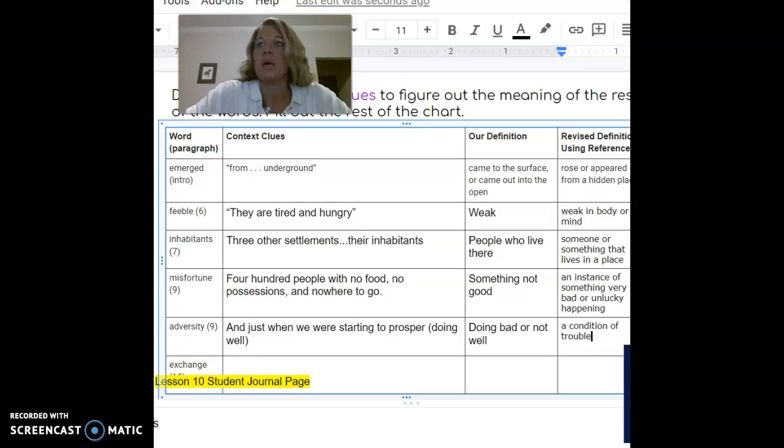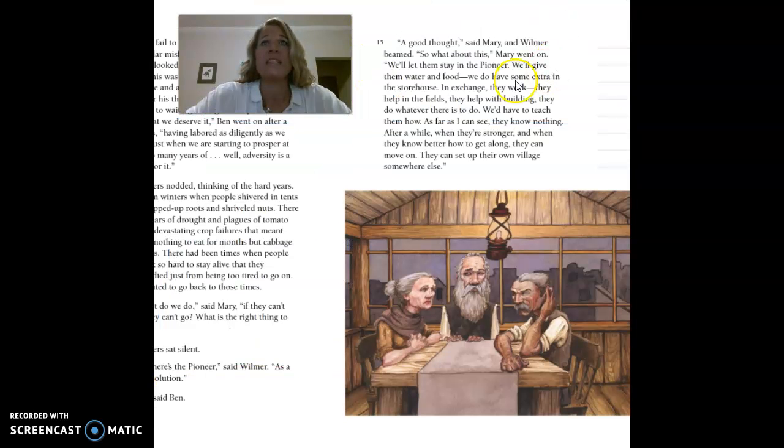A condition of trouble. And then we're down to our last word, which is exchange, in paragraph 15. "A good thought," said Mary, and Wilmer beamed. "So what about this?" Mary went on. "We'll let them stay in the Pioneer. We'll give them water and food. We do have some extra in the storehouse. In exchange, they work. They help us in the fields. They help with building. They do whatever there is to do."